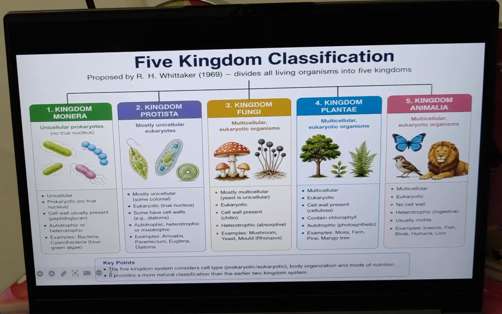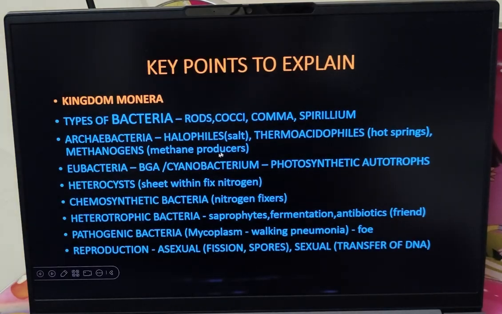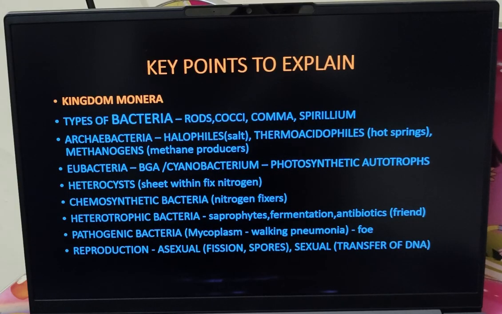And these are cocci. Cocci are spherical. And we can find certain bacteria in comma shape or some spirillum. Spirillum is like a spring. So rods, common example are Escherichia coli, which is a normal commensal of human, which means they are normally present in our gut. And cocci example, Staphylococcus aureus, which is again a normal commensal in our skin. Comma shaped example is Vibrio cholerae, that causes cholera in human. And spirillum, we have many like Treponema pallidum. They are all STDs, sexually transmitted disease causing bacteria.